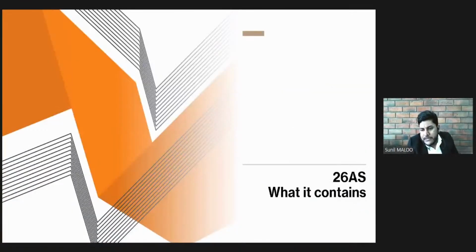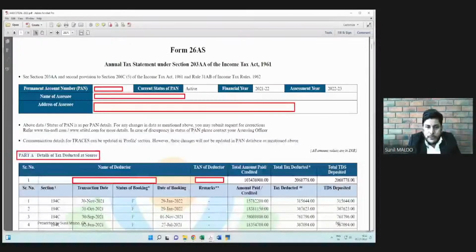The next point of discussion is Form 26AS, what it contains. It is very important to discuss and to have an idea of the content of the 26AS. So for that, for understanding of the 26AS in a practical manner, I have opened 26AS, which will appear like that.